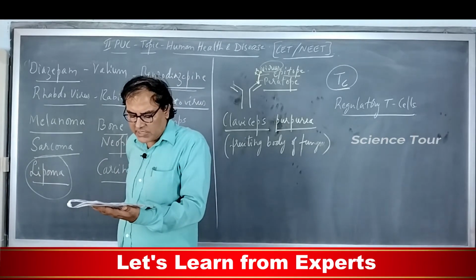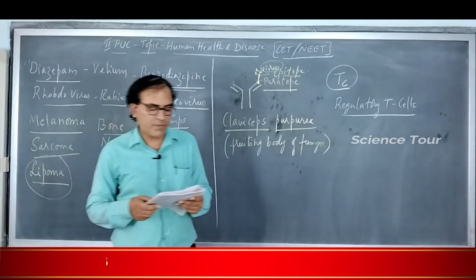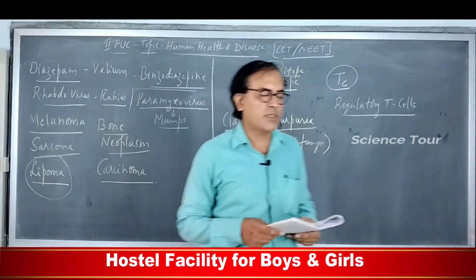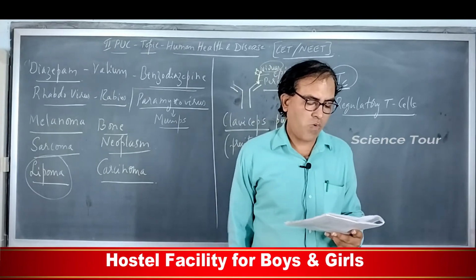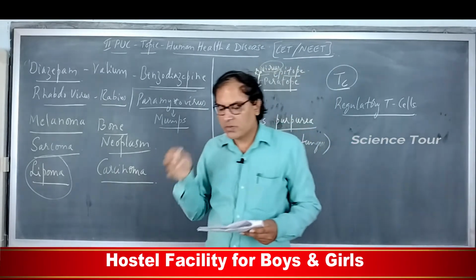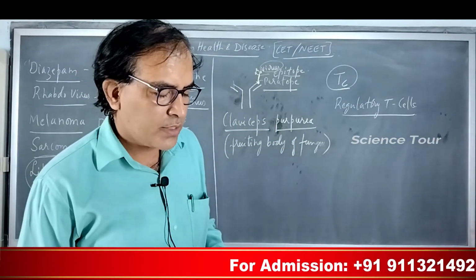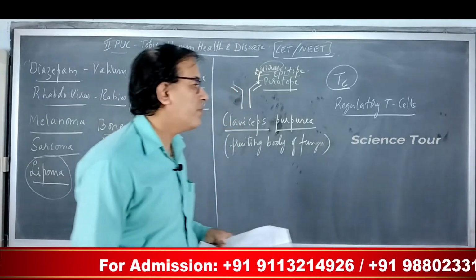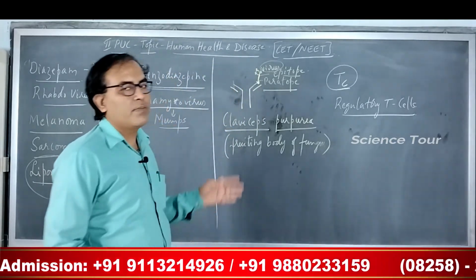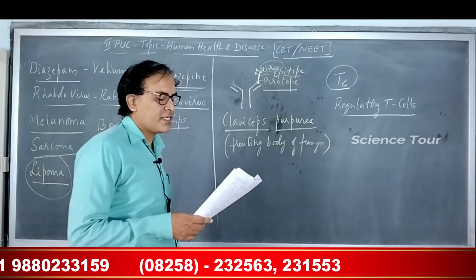Next, these are produced in the thyroid, but no, these are produced in the thymus. They get matured in the thymus. They are produced in the bone marrow, B and T lymphocytes both, but maturation of T lymphocytes takes place in the thymus. This is already discussed.